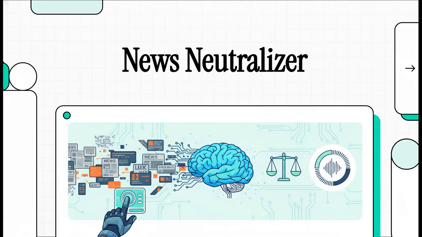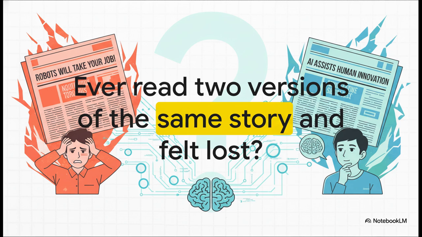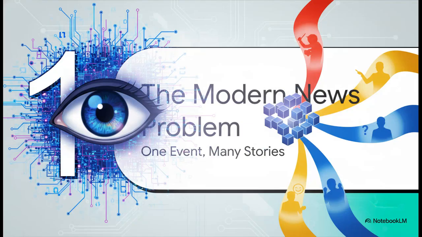Today, we're diving into a really cool AI tool that's designed to tackle one of the biggest headaches in modern news, media bias. Let's see how it actually works. You know that feeling, right? You see a headline on one site, and then you see another one that seems to be describing a completely different reality. It's confusing, it's super frustrating, and it gets right to the heart of the whole media polarization problem.